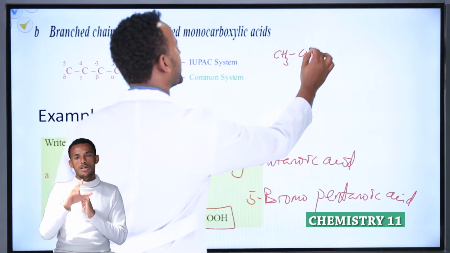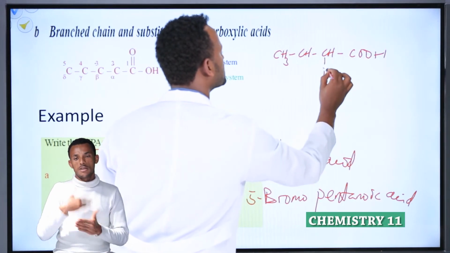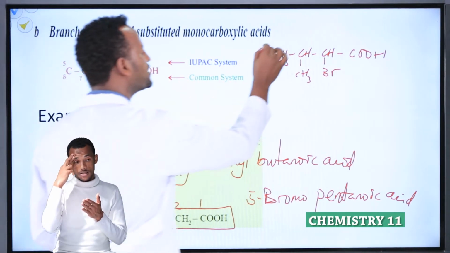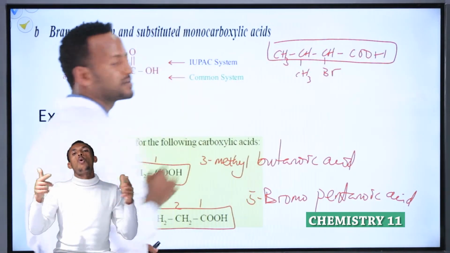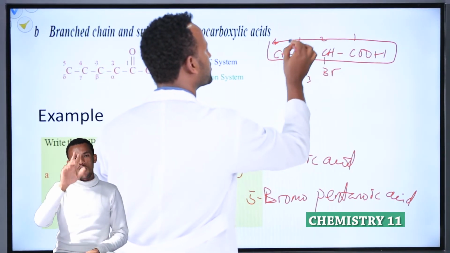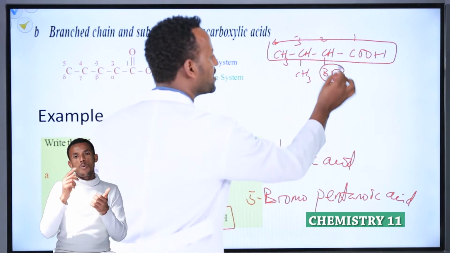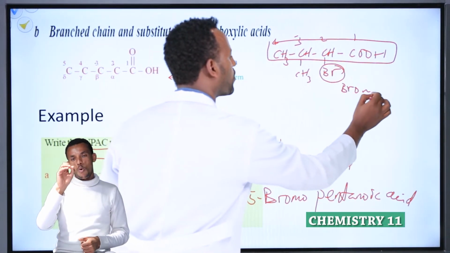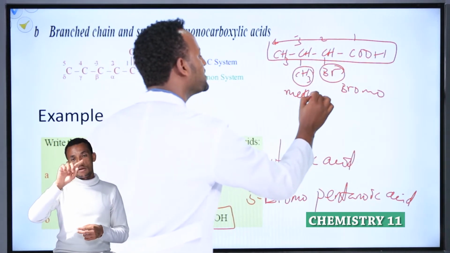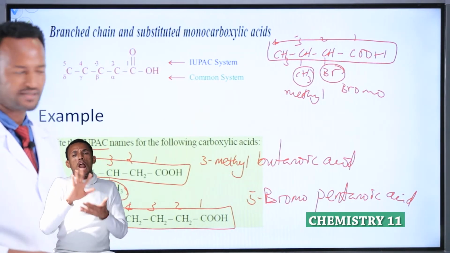Let's take another example: CH3, CH, CH, COOH. This one is Br, and this one is CH3. First select the longest chain, this one. Next, give numbers 1, 2, 3, 4. Is there any side chain? Yes, two side chains. One is Br, which is bromo. The other one is CH3, methyl. Which one is alphabetically first?